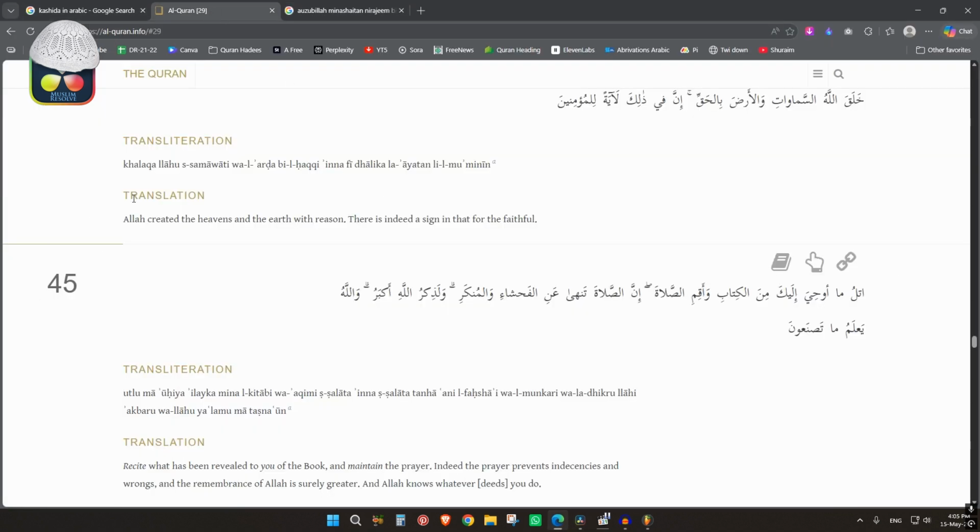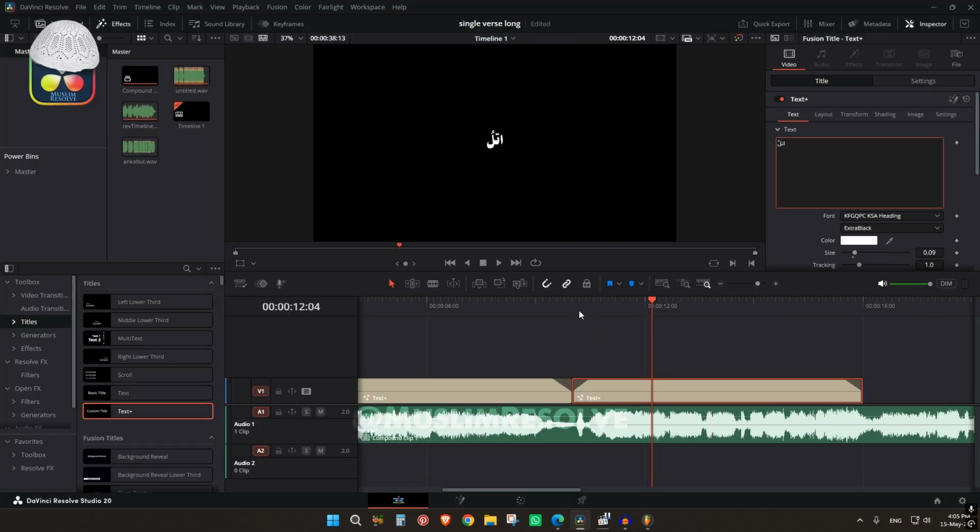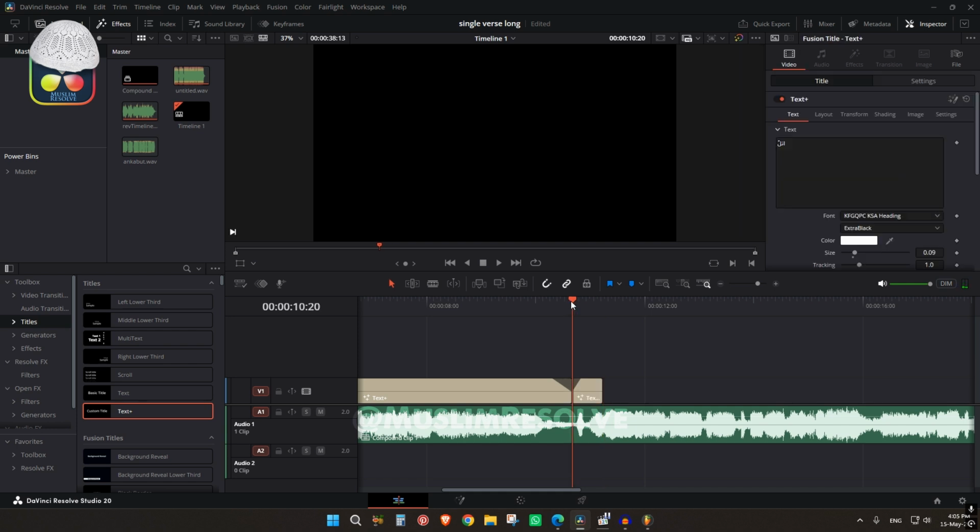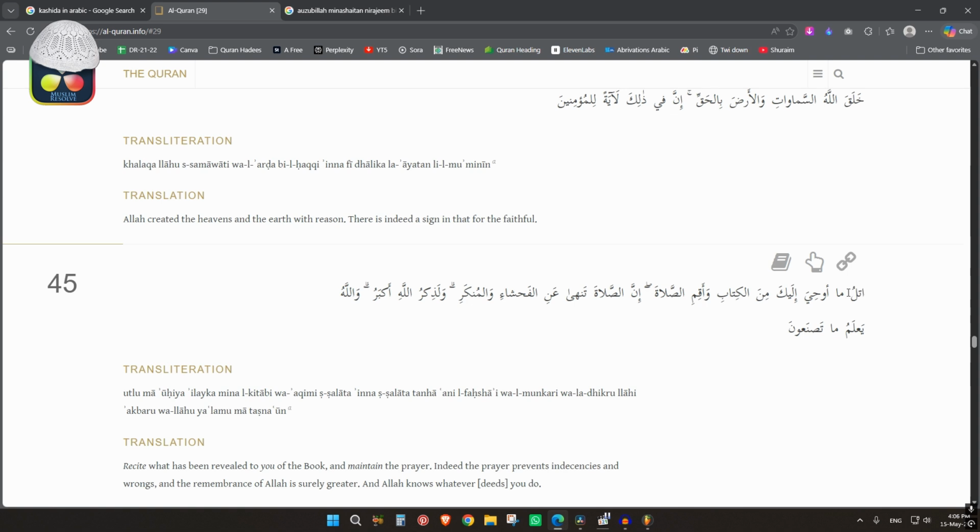I have recited this verse of Surah Ankabut, verse number 45. Utluma, utlum. Now we will copy. I have reduced this to 5. And over here I have just completely removed that fade in. We will just copy single word.